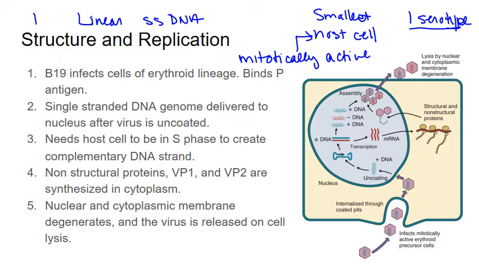Okay, so how does it work? First off, B19 infects cells of the erythroid lineage. This would include things like fresh bone marrow cells, erythroid cells from the fetal liver, and erythroid leukemic cells. It does this by binding to the erythrocyte blood group P antigen. The P antigen is also sometimes referred to as globoside, and it's internalized, and the virion is uncoated,